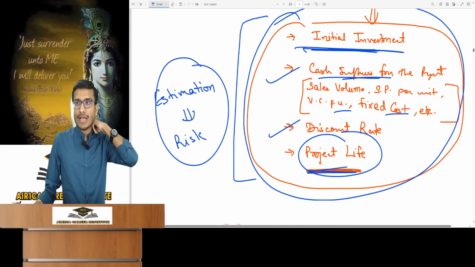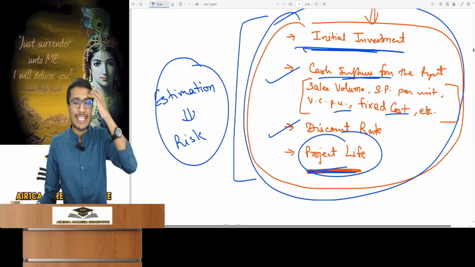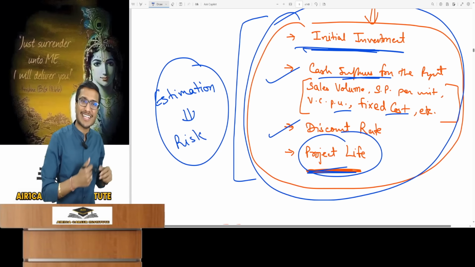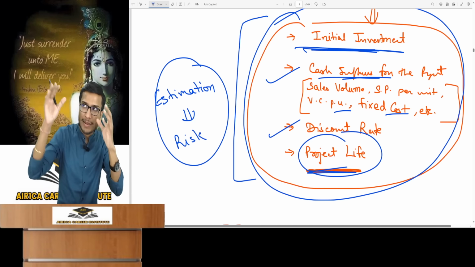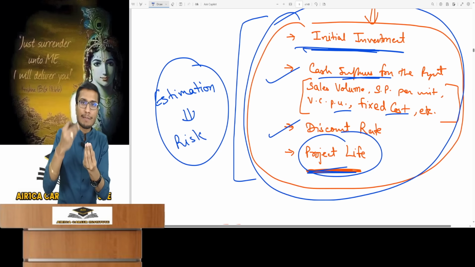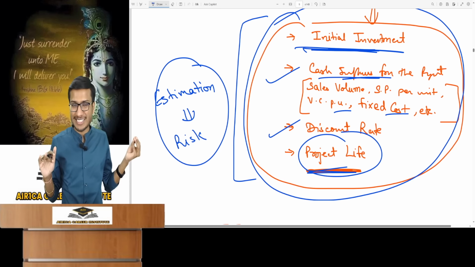Sir, after a year, I realized the project carried much more risk than I understood. After a year, reality became clear. Now I'm thinking I need higher return. I calculated the NPV incorrectly. A higher return meant your NPV, meaning cash inflow PV, would be lower. Higher rates reduce value. Covered this in basics of AFM. There is no need to repeat it. And this too can lead to project risk.